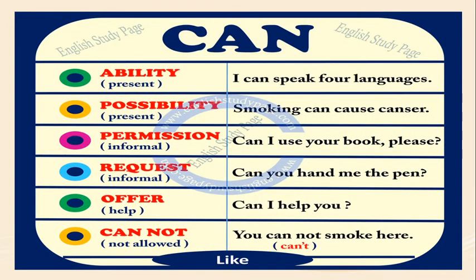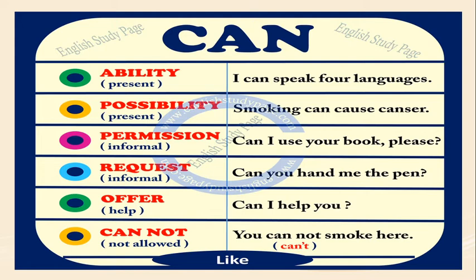We use this modal verb to express ability in the present, possibility in the present, permission in the informal form, a request in the informal form, offer, and in the negative form, that is not allowed.